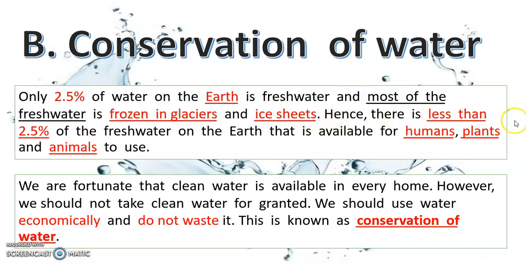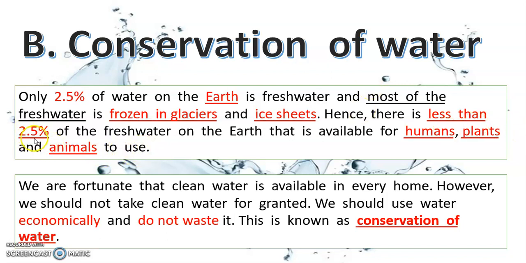Since there is less than 2.5% of the fresh water on the earth that is available for humans, plants, and animals to use.